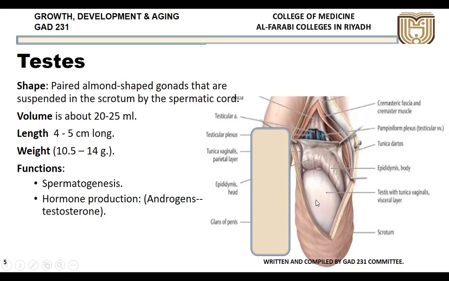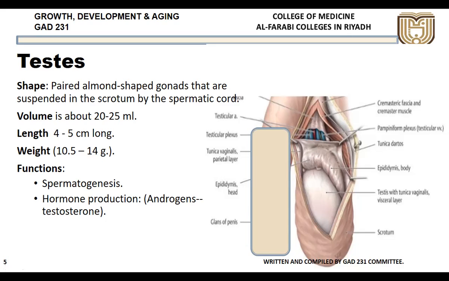Now, the testis is about 4 to 5 centimeters long, and the volume of the testis is almost 20 to 25 ml. The weight is very little, 10 to 15 grams is the normal weight of the testis. There are two important functions. One is spermatogenesis, the production of sperms.